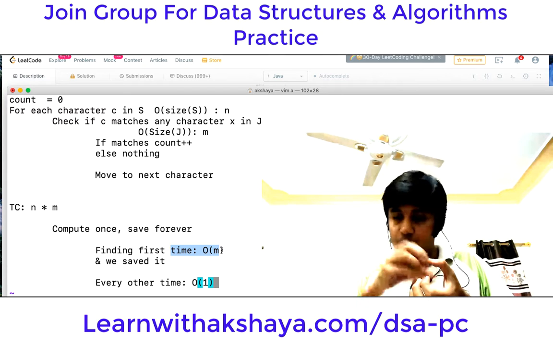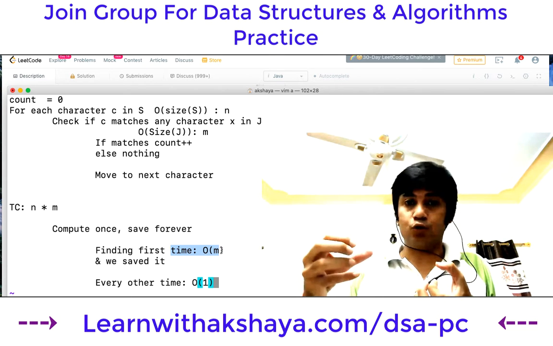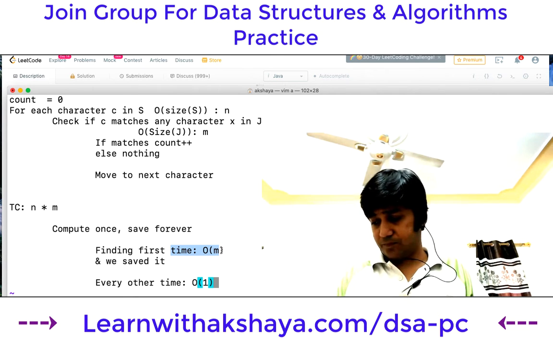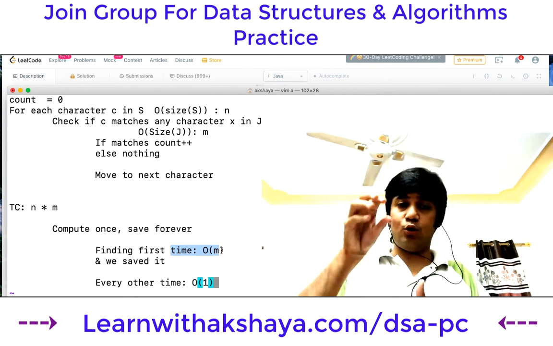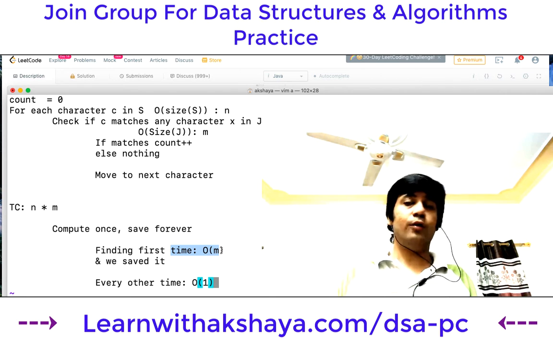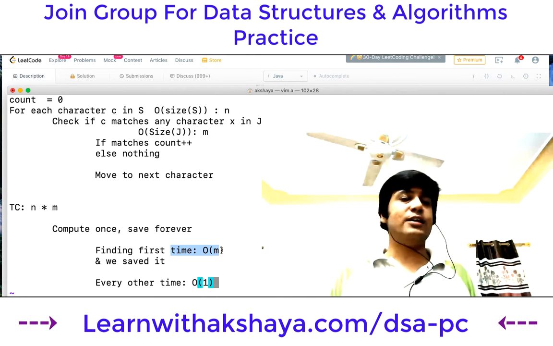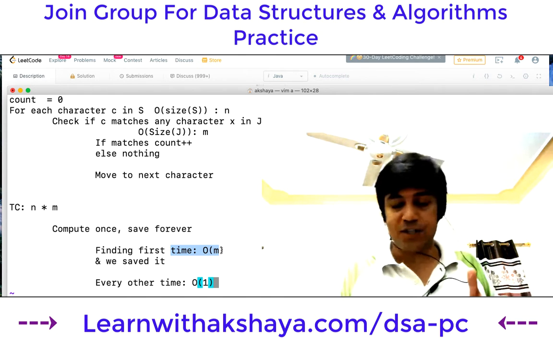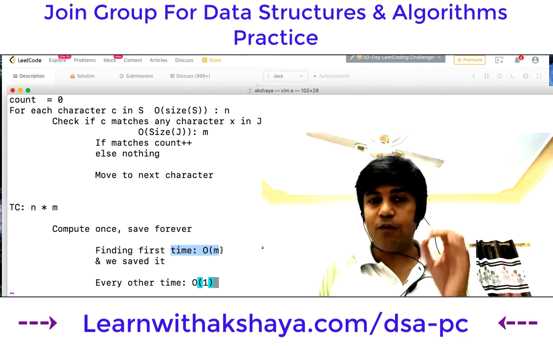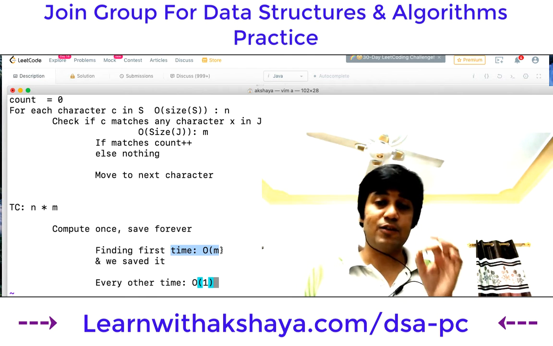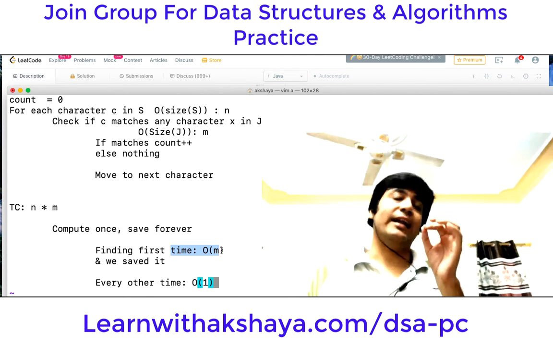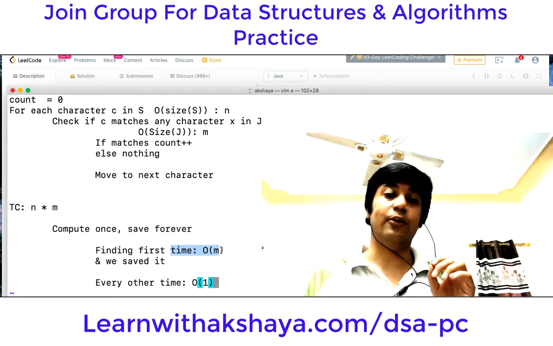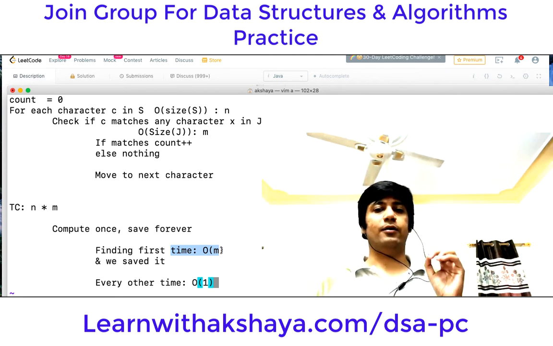Finding whether a character is present in string J can be reduced, right? How can it be reduced? There are two ways. One way, I'm going to show the code that's going to solve the problem. Another approach I'm sharing with you relates to the insight I shared in the beginning of the question: the characters present in S and J are only literals, small letters or capital letters, something like that.